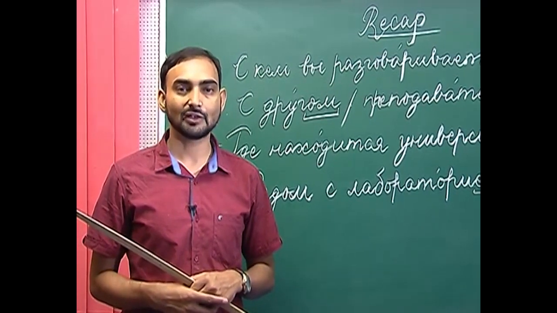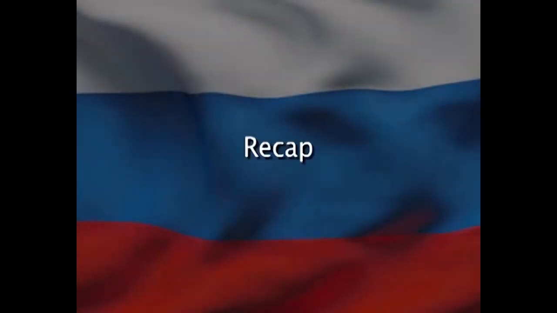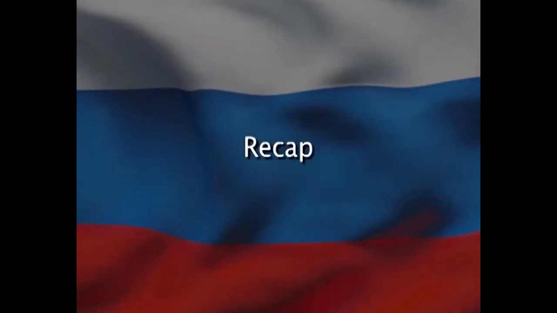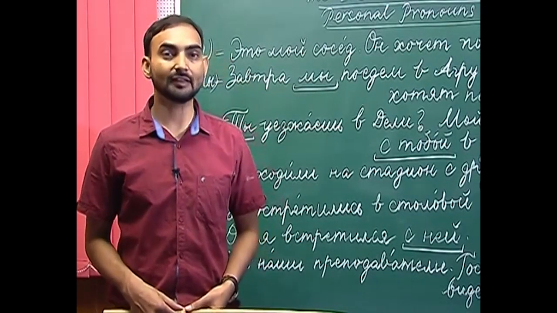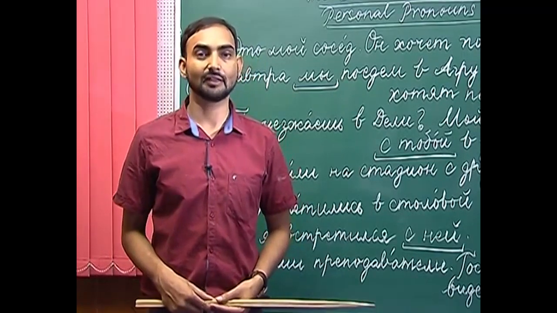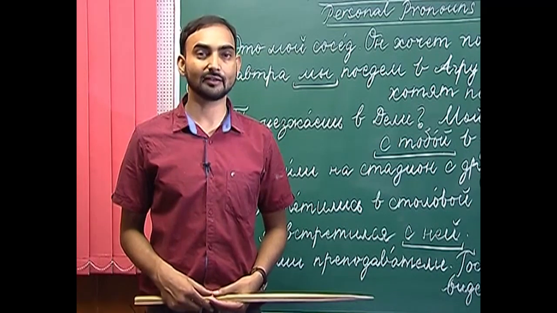So, now we will look at the topics that we will be doing today. Now, we are going to discuss the declension of personal pronouns in the instrumental case. I hope by now you already understand what personal pronouns are.